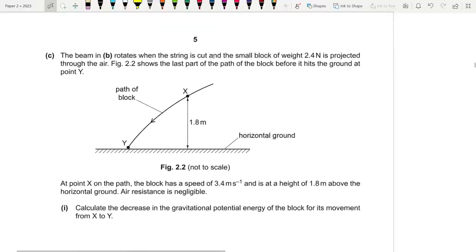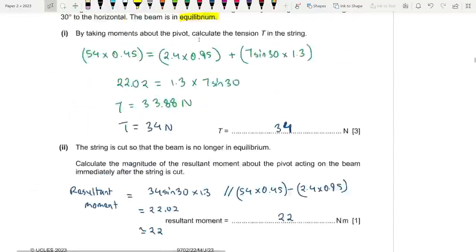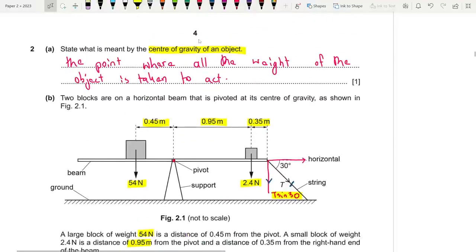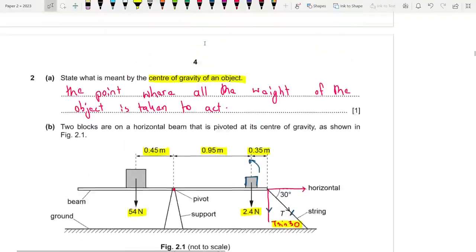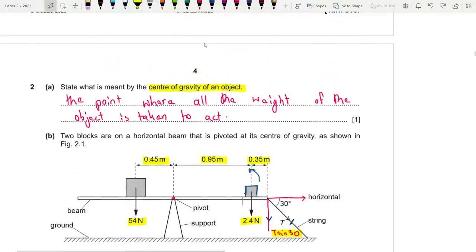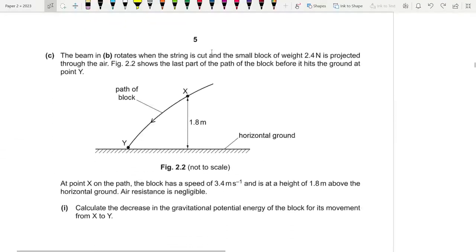The beam in B now rotates when the string is cut, and the small block of weight 2.4 Newton is projected through the air. So when you cut this, the beam is going to rotate like this, and this small box over here is going to be projected. So it's just going to fly like this and form a projectile. So we have the end part of the projectile shown here. The beam rotates. Now it shows the last part of the path of the block before it hits the ground at point Y. At point X on the path, the block has a speed of 3.4 meters per second and is at a height of 1.8 meters above the horizontal ground.